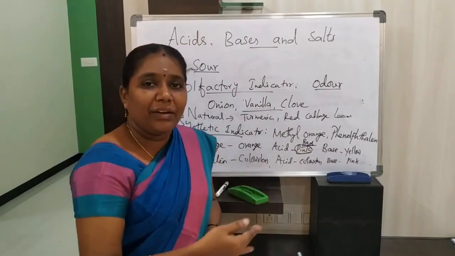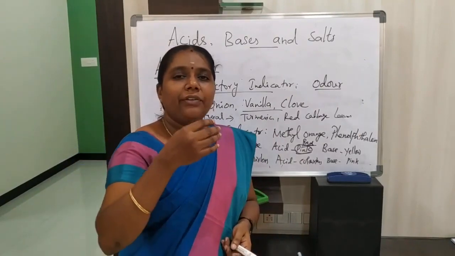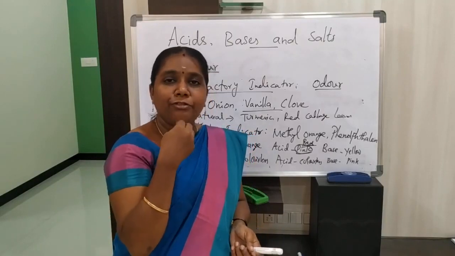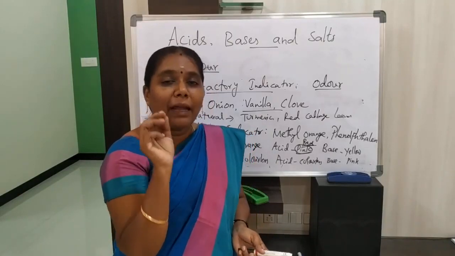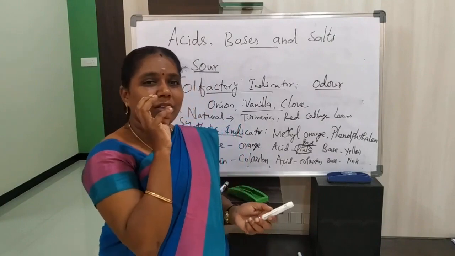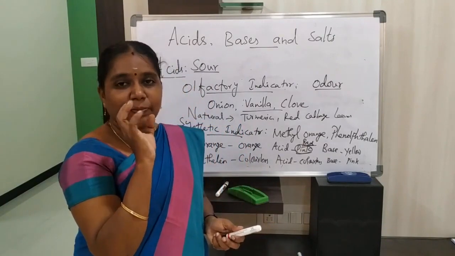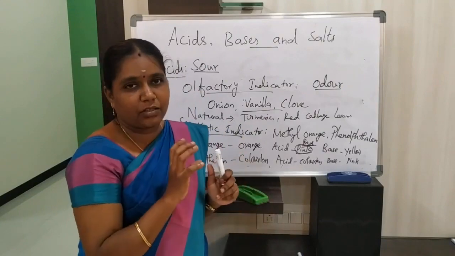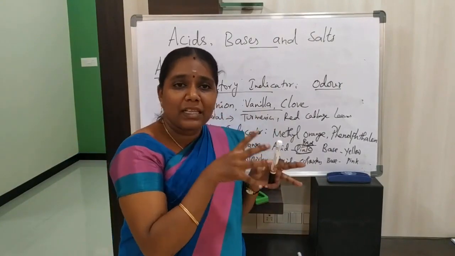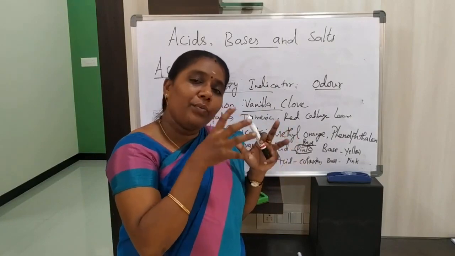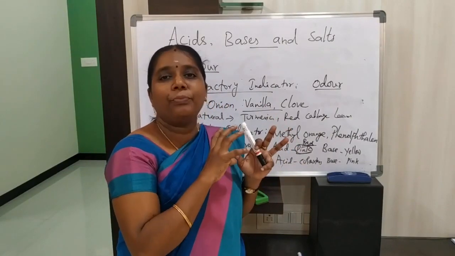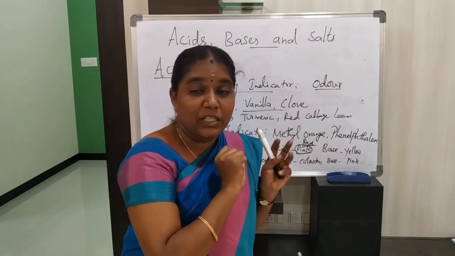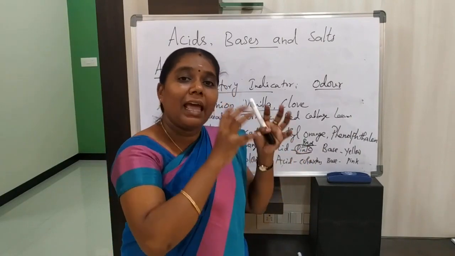If you are drinking lemon juice, or eating fruits, mainly we will get a pleasant smell, and if we taste, we will generally get a sour taste, isn't it? The sour taste in many fruits and in lemon juice and some other juices is because they contain acids.